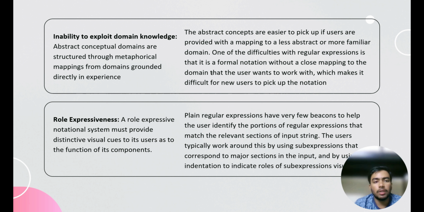Abstract conceptual domains are structured through metaphorical mappings from domains grounded directly in experience. The abstract concepts are easier to pick up if users are provided with a mapping to a less abstract or more familiar domain. One of the difficulties with regular expression is that it is a formal notation without a close mapping to the domain that the user wants to work with, which makes it difficult for new users to pick up the notation.